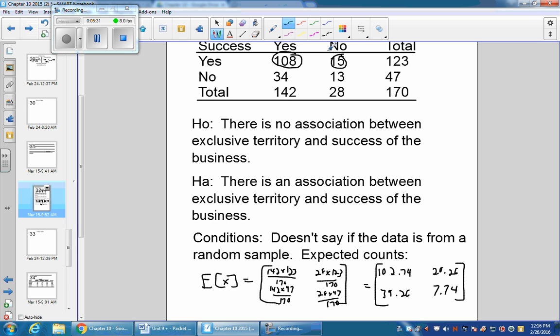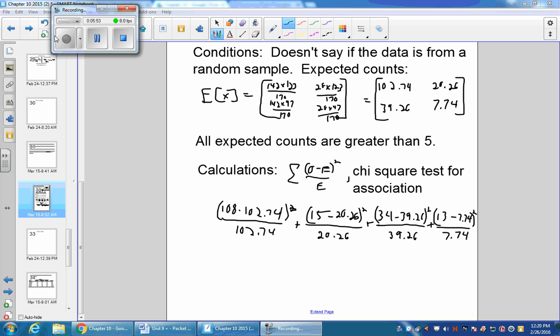Our observed is 108 minus this squared over this. 15 minus 20.26 squared over 20.26. 34 minus 39.26 squared over 39.26. And 13 minus 7.74 squared over 7.74. All right, so I paused this so you didn't have to watch me write all that stuff out.